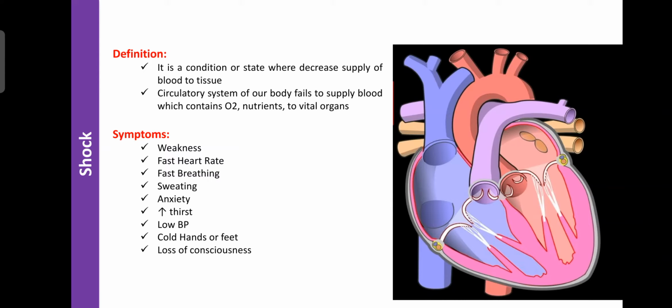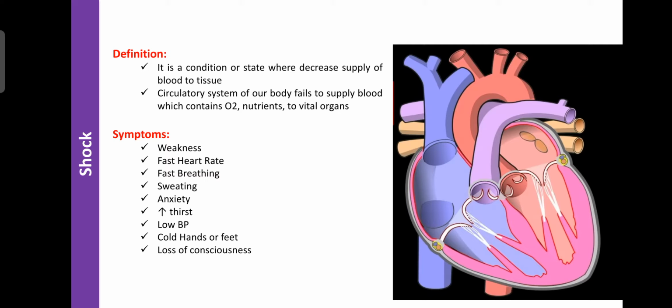And second, that is a fast heart rate. The heart rate immediately increases. For example, you can go to an elevated place, a roof of your house or your college, where your heart rate automatically increases, because at height the oxygen content is less, so our organs do not get sufficient oxygen, and that demand is fulfilled by the heart by enhancing the heart rate.